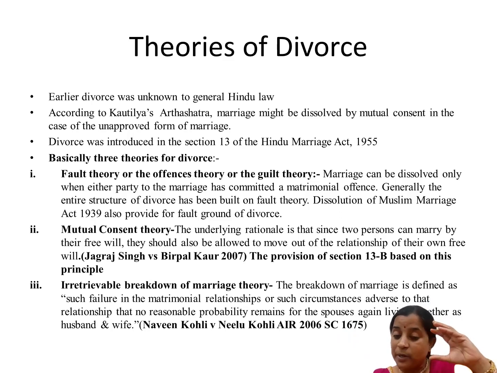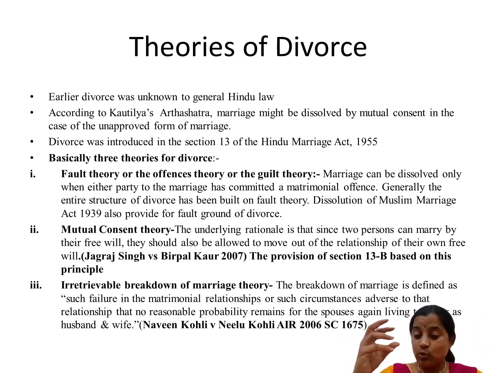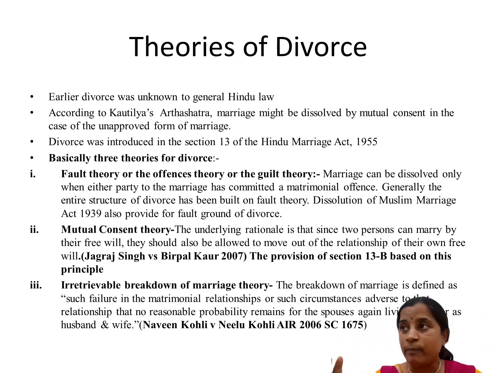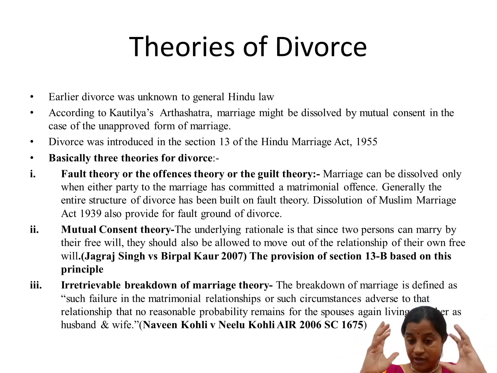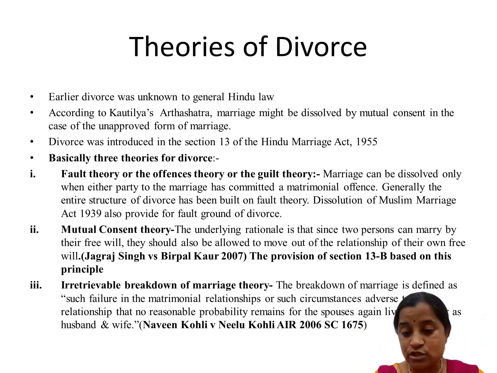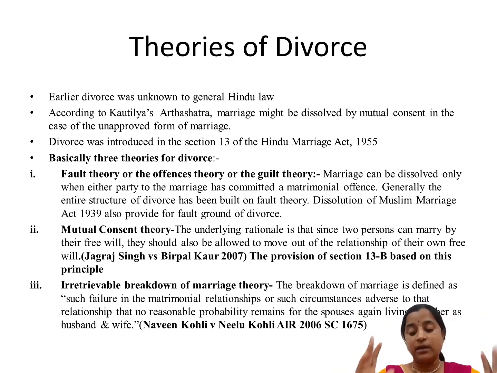So for the purpose of this breakdown theory, what is the object of the court? Not to look into the guilt or fault of the spouse, but let's see कि क्या, is there any condition, is there any circumstances in which these people are able to live with each other? If it is not possible, you just simply terminate your relationship. The court generally terminates the relationship under the special power of Article 142 of the Constitution. So this is a very general sense.